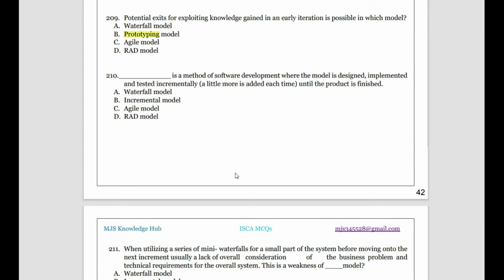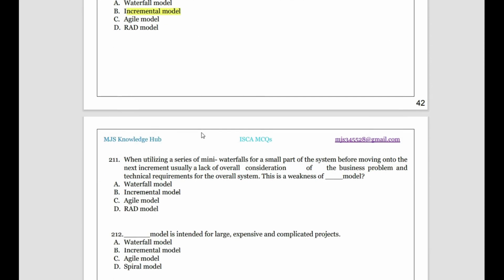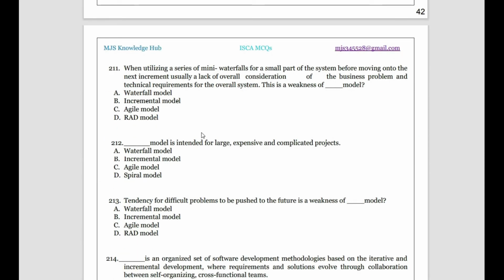Then, a dash is a method of software development where the model is designed, implemented, and tested incrementally until the product is developed incrementally. So automatically you can say that model is called the incremental model, right? Yes. Then, it uses a series of mini waterfalls for a small part of the system before moving on to the next increment, usually with a lack of overall consideration of the business problem and technical requirements for the overall system.